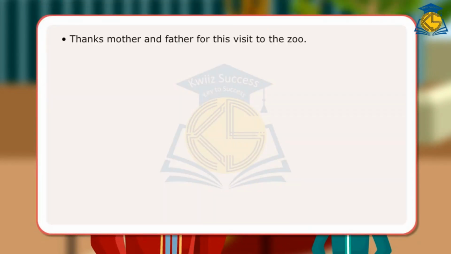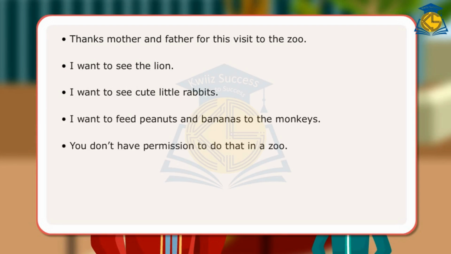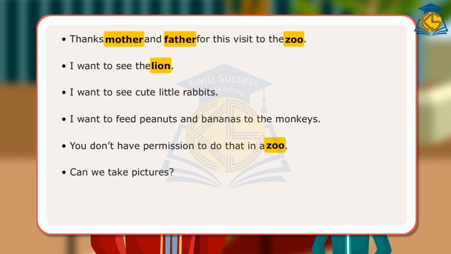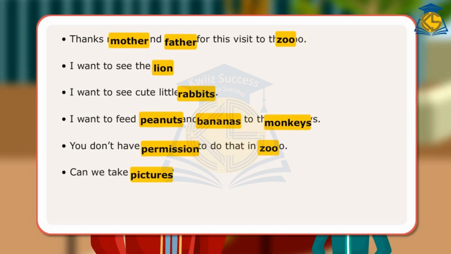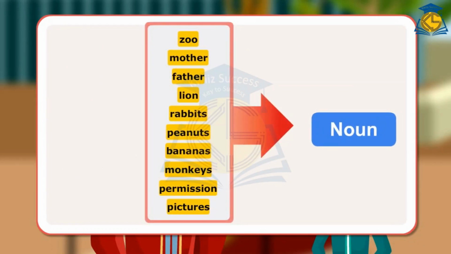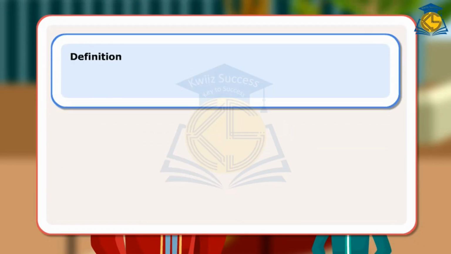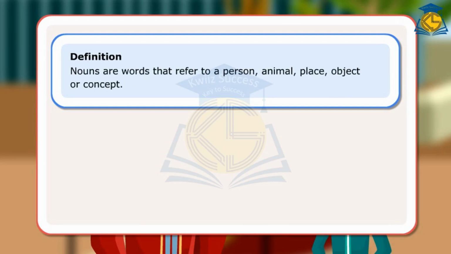In the conversation, the family use names for person, animal, place, thing, or idea. The words zoo, mother, father, lion, rabbits, peanuts, bananas, monkeys, permission, pictures are examples of nouns. Definition. Nouns are words that refer to a person, animal, place, object, or concept.